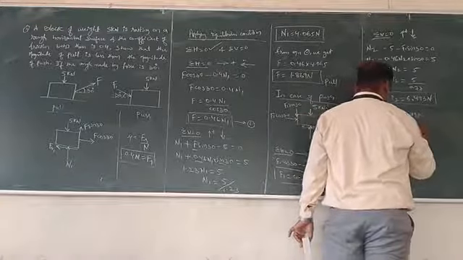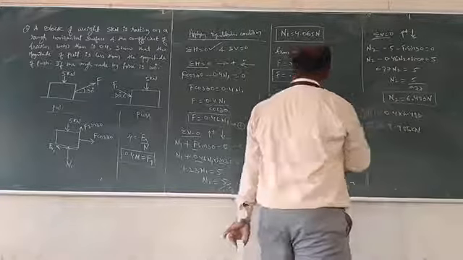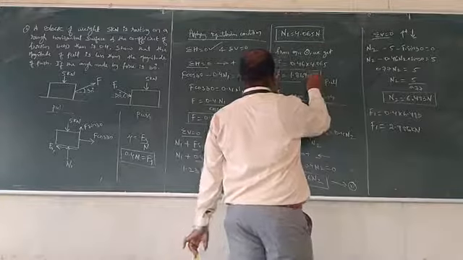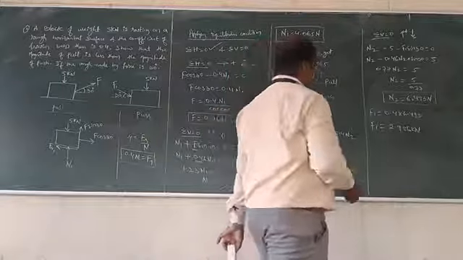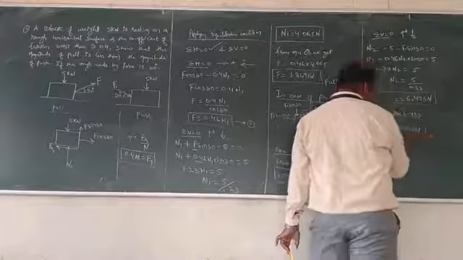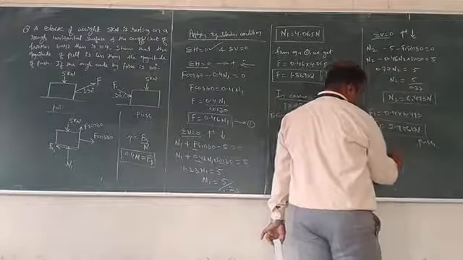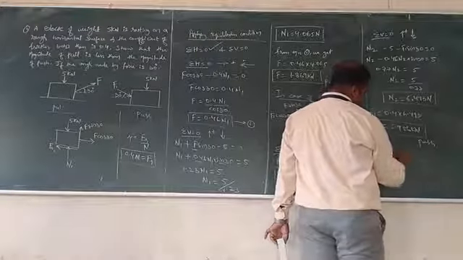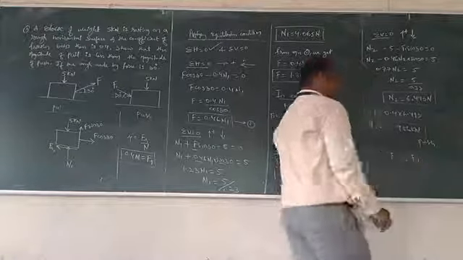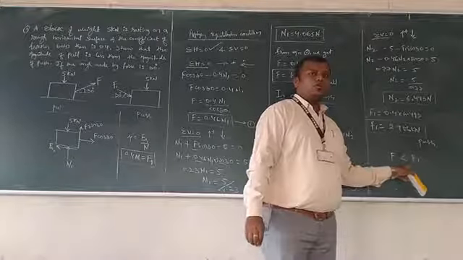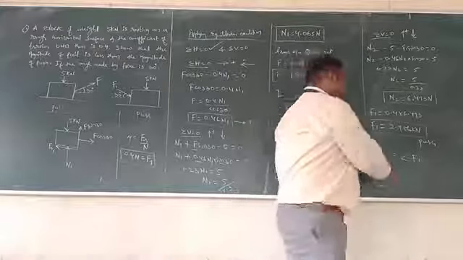It is in kilonewton, because the weight is given in kilonewton. Whatever answer you get, that should be in kilonewton. This is in case of push. Here F is less than F1. The pull force is less compared to the push force. This is what we are supposed to prove.